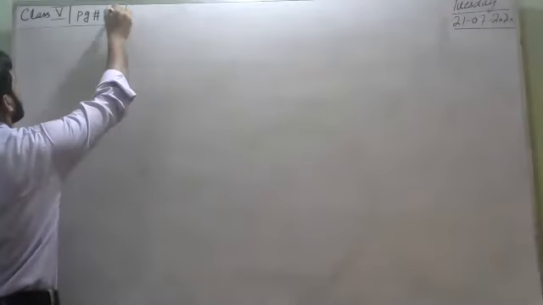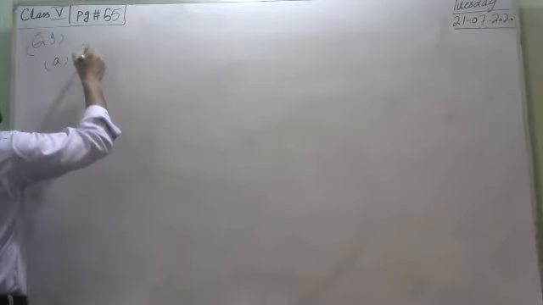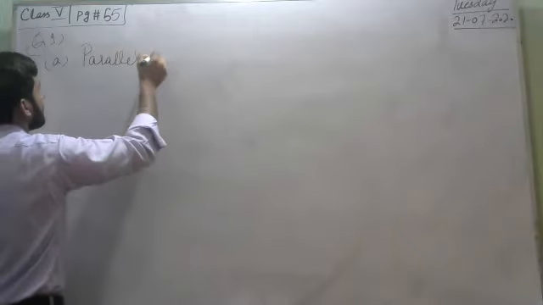On page number 55, question number 1. Name each of the following. Choose from one of these: parallel lines, perpendicular lines, intersecting lines. So let's start question number 1. A part is parallel lines. B part is intersecting lines.